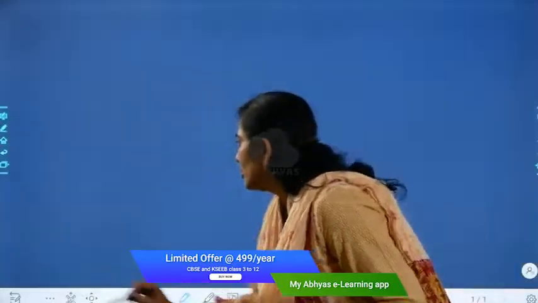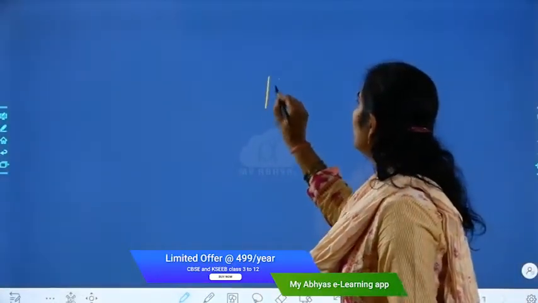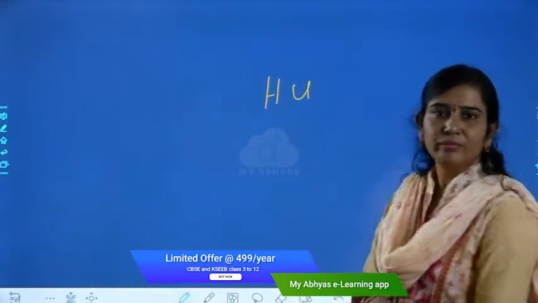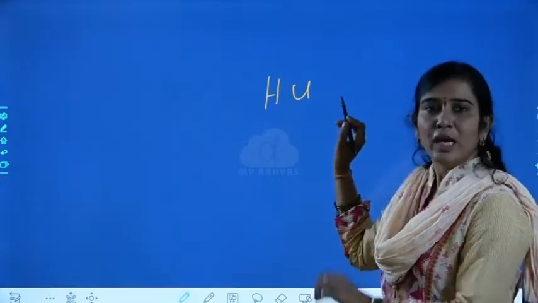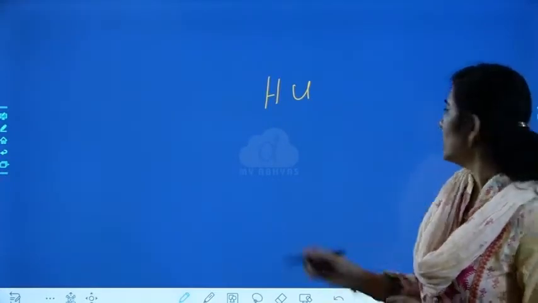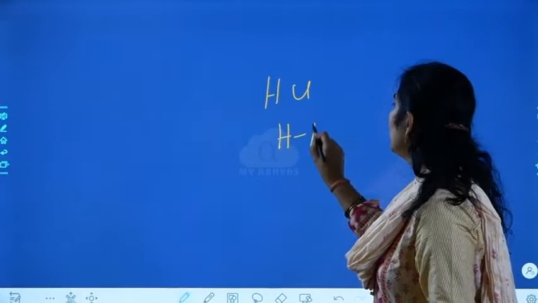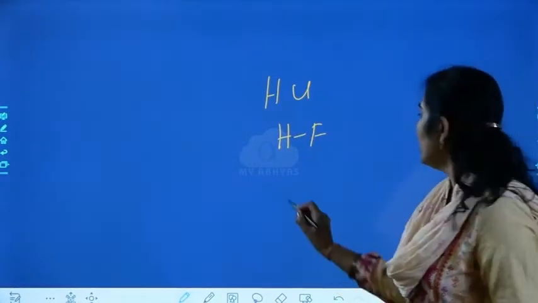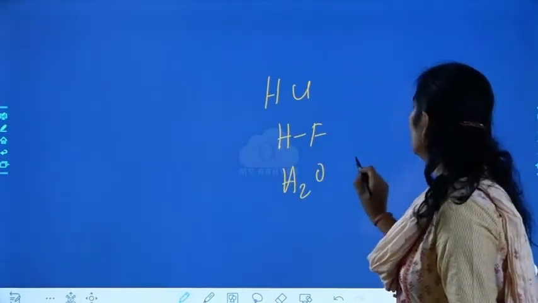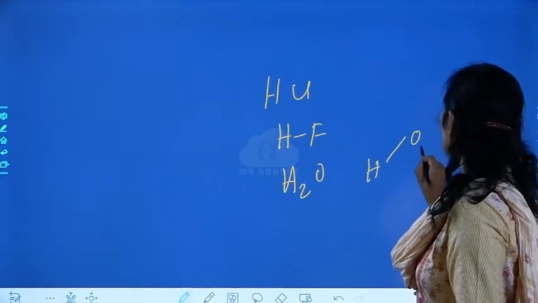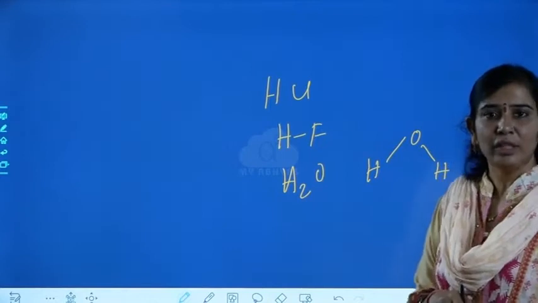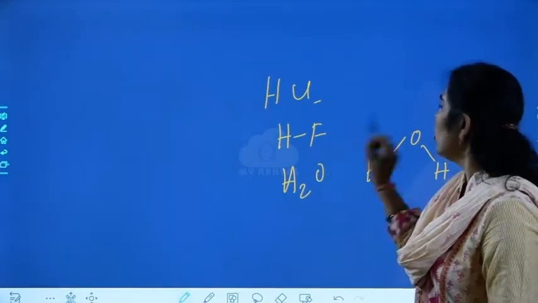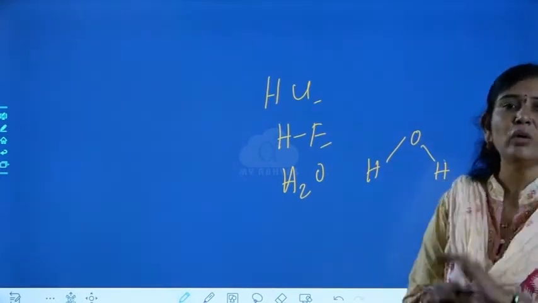Now, for example, you take HCl. Cl is highly electronegative. In the same way, you take hydrogen fluoride, or else H2O. In H2O there is a bond between oxygen and hydrogen, right? So chlorine and fluorine are highly electronegative.